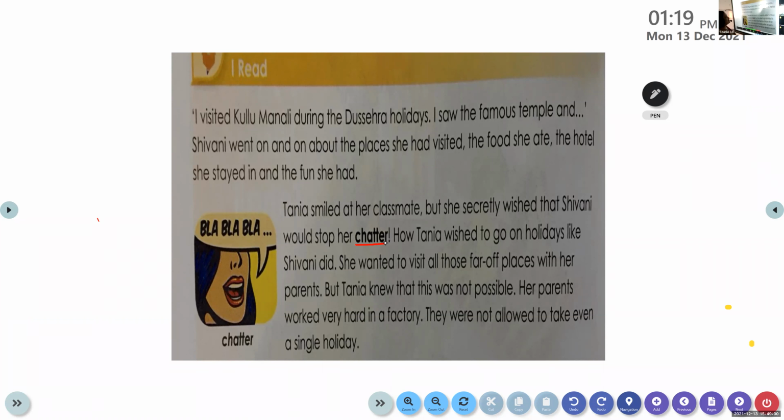Tanya was listening to what all Shivani was speaking about. After listening to Shivani, she smiled at her classmate. What is the meaning of the word classmate? Devdaksh, unmute. What do you understand by the term classmate?